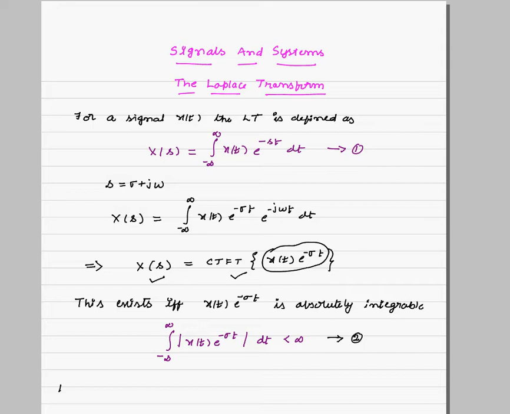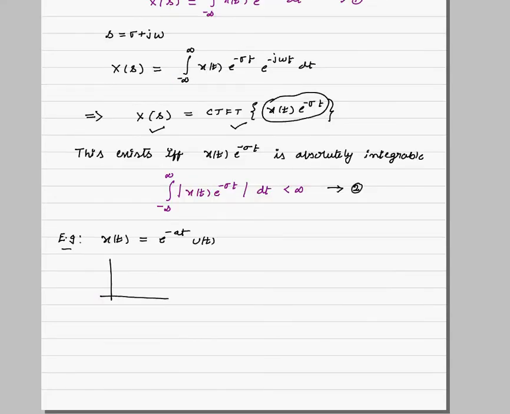We will take an example. Let us try to find the Laplace transform of the signal x of t equal to e power minus at u of t. How does the plot of this signal look? It looks something like this, where the equation of this curve is e power minus at. Here we assume that a is greater than 0. Similarly, if a is less than 0, the plot is an exponentially increasing function.